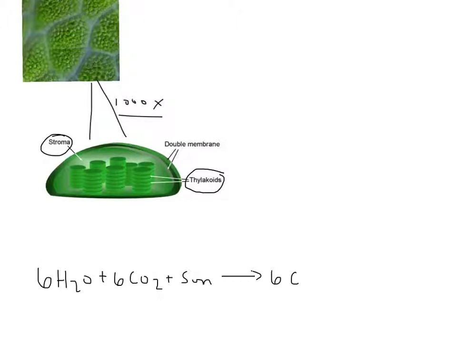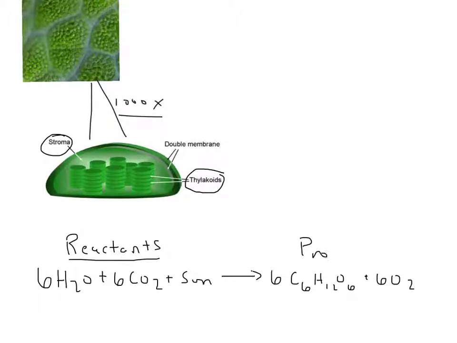The chemical equation for that is C6H12O6. And they also create oxygen. That's the gas that you and I breathe, that we need to live. And so these things over here are what we call our reactants. These are the things that plants need in order to carry out photosynthesis. These are our products. These are the things that are produced during the process of photosynthesis.